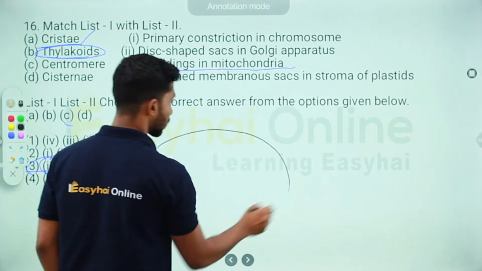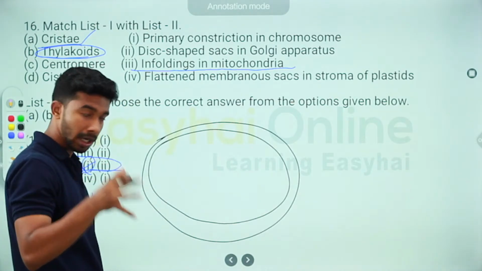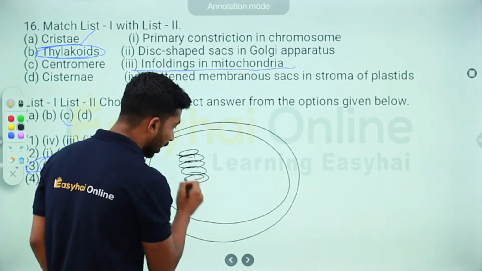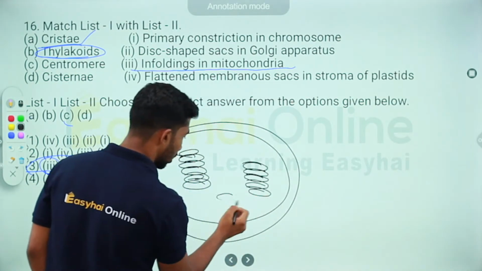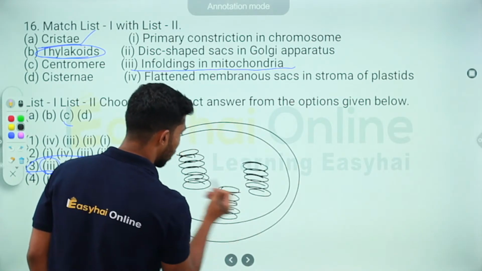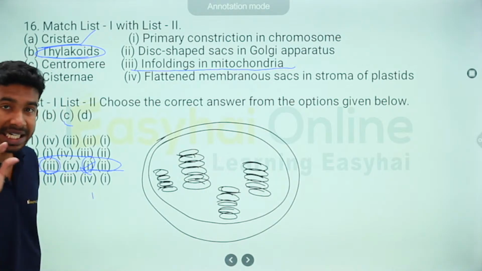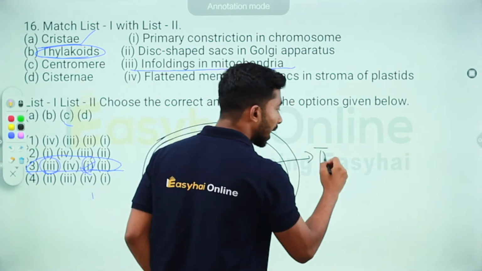It's a double membrane structure, and inside the lumen of the chloroplast, you have flattened, disc-shaped structures called the thylakoid.